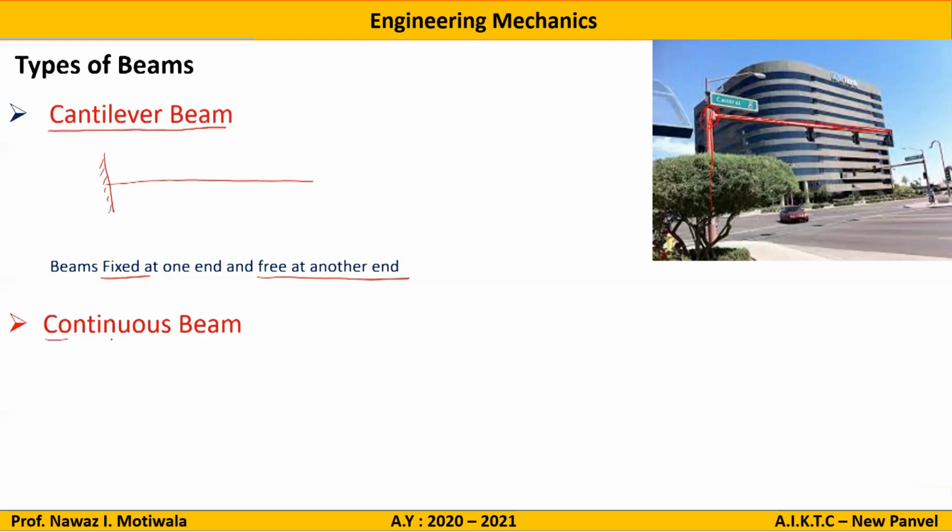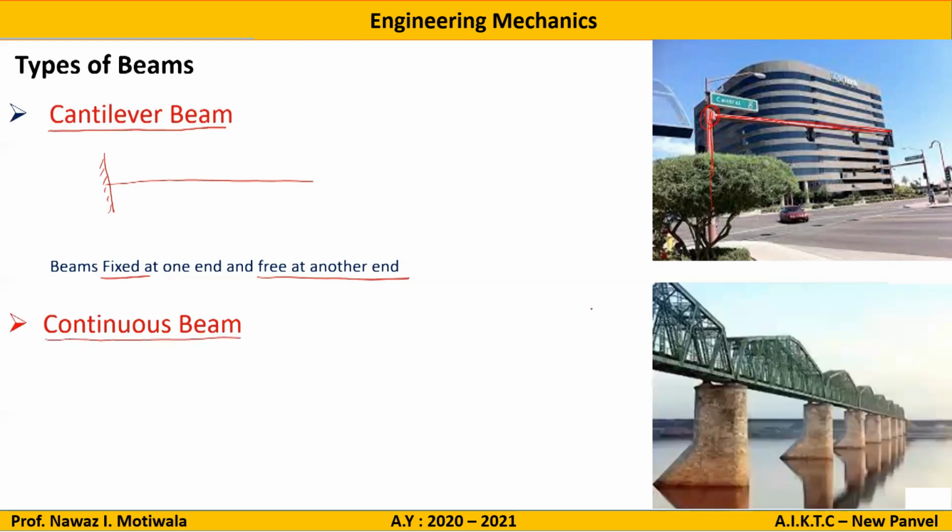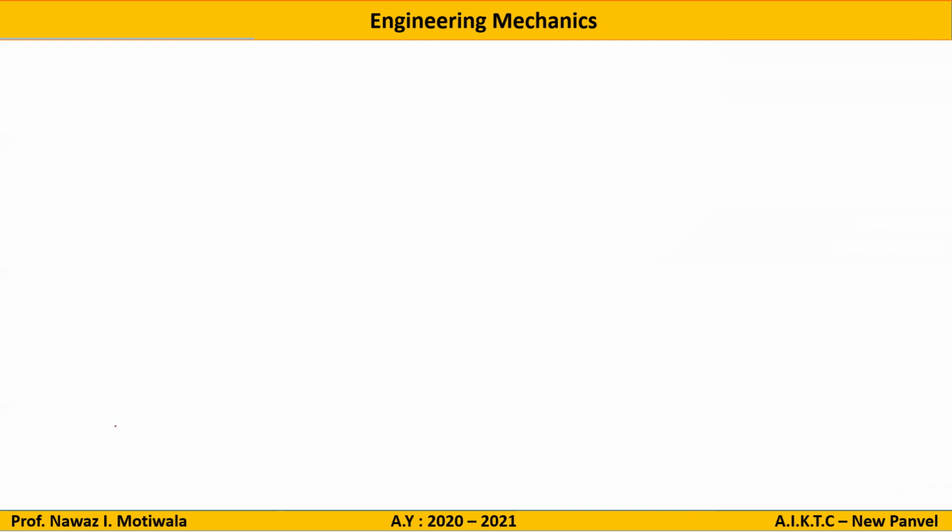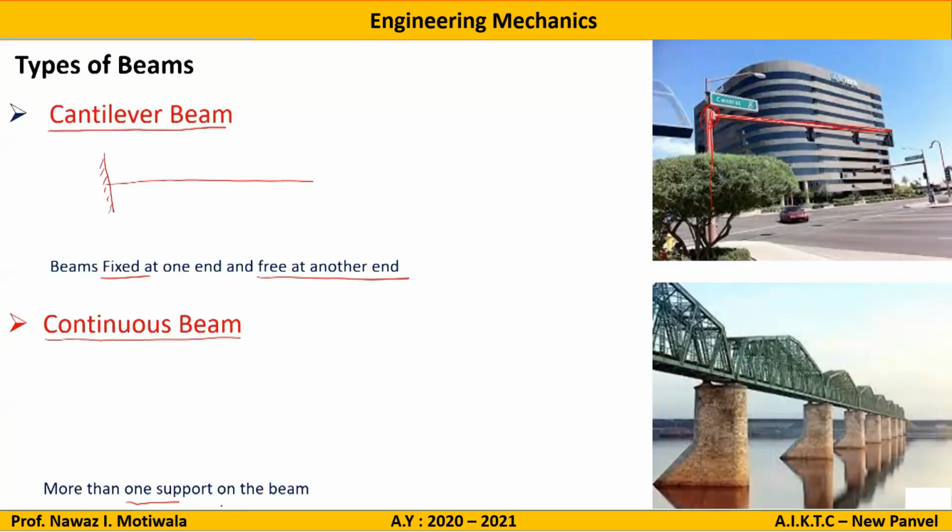Then the next part is the continuous beam. A continuous beam means, again if you observe the figure, there is a long beam of length L and it is supported by various supports at regular intervals. So this type of beam is known as a continuous beam. It is said that if there is more than one support on the beam, it is known as a continuous beam. Let us say there is a beam here and I am making 4 to 5 supports, or more than 2 supports, on this. That type of beam will be known as a continuous beam.